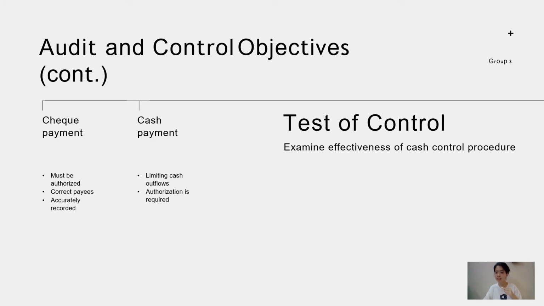For example, could the segregation of duties, obtaining authorization from senior officers, and any other audit control procedures really safeguard the cash of the entity? And if they do, to what extent do they provide security to the cash available? This test of control is said to have significant effects when an entity intends to rely on the controls.